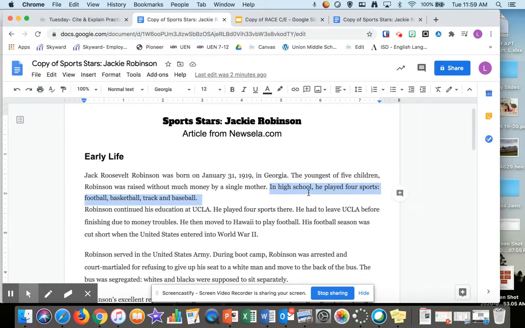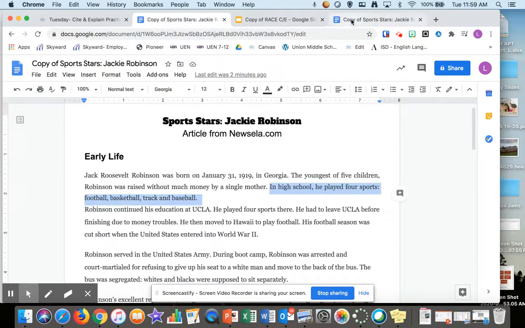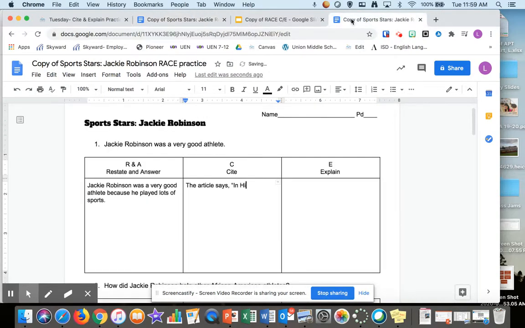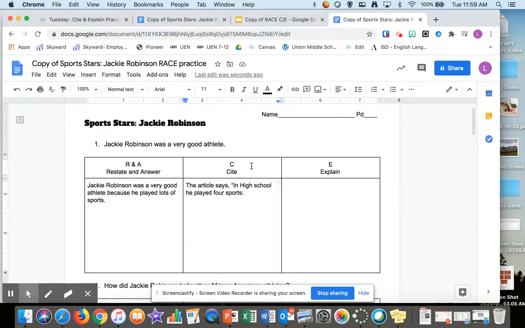I think that's a good one. That talks about how he played different sports, and that's what I'm talking about over here. So the article says, in high school, he played, what did it say? Played 4 sports. One more time, let's look. Football, basketball, track, and baseball.